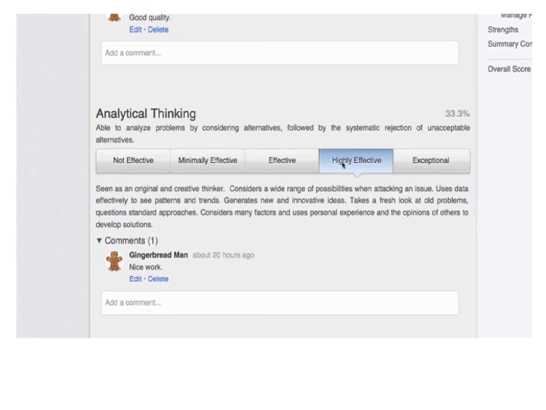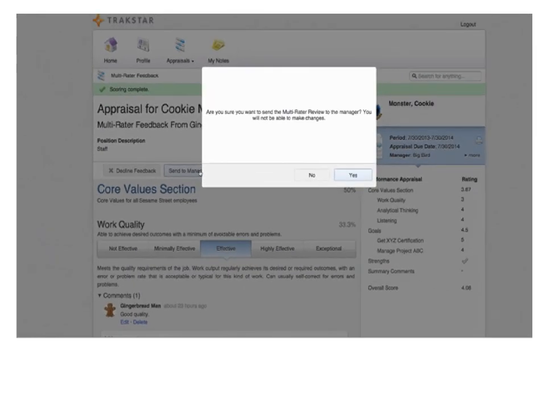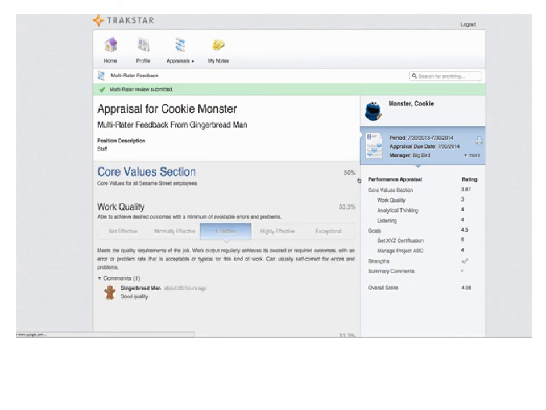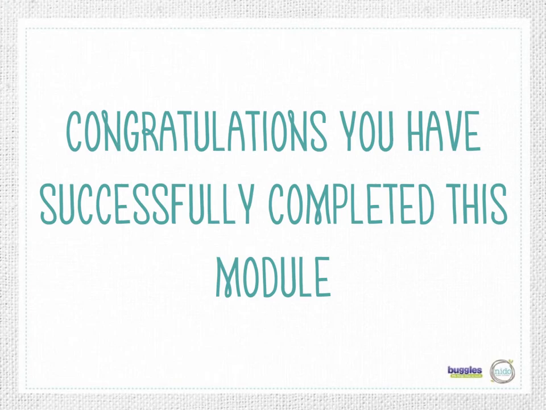And here, when you go to rate someone, go ahead and rate them. Again, add your comments if you like. Fill everything out until you have 0 unscored competencies and 0 unanswered questions. And when you're done, go ahead and send it to your manager, or to the manager, in this case to Big Bird, the person who requested it. Once you've sent that, feedback is not editable, so think about your comments before you do. And when we go back home, that task will be removed from the task list. Notice there's nothing on our home page that reflects that initial request.